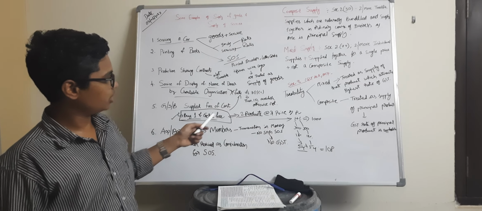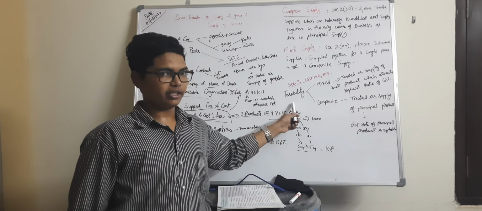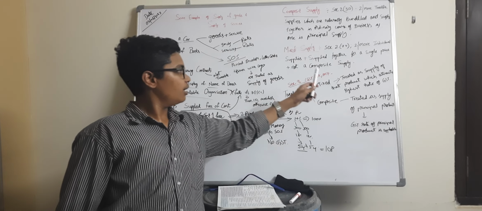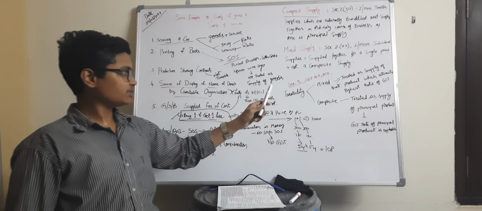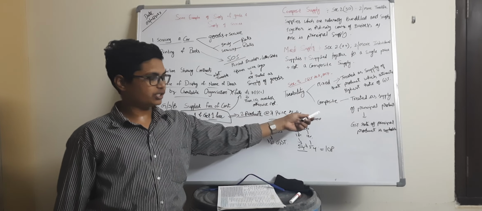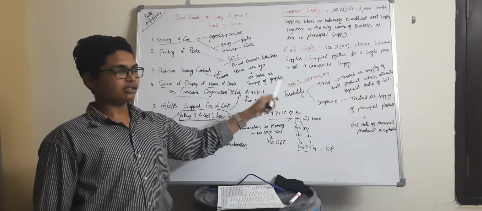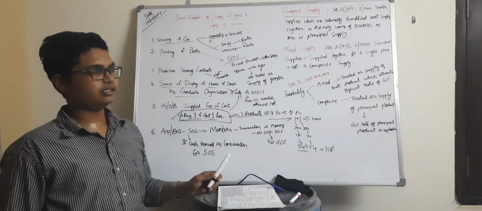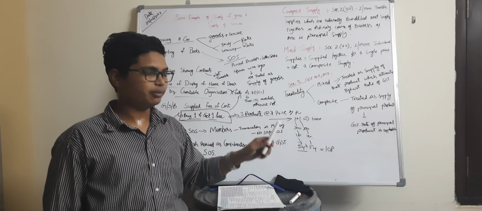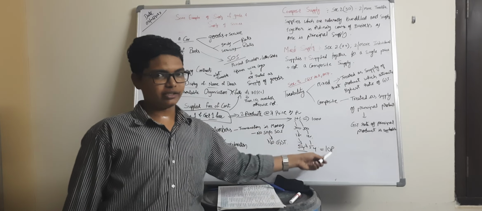Hence, we are going to learn about the taxability. In case of a mixed supply, it is treated as a supply of that product which attracts the highest rate of GST. Whereas in case of a composite supply, it will be treated as a supply of the principal supply. Hence, the GST rate applicable to the principal product will be applicable in this case.